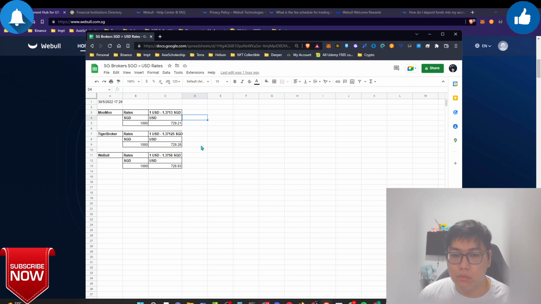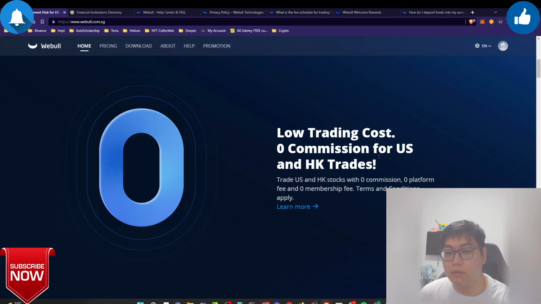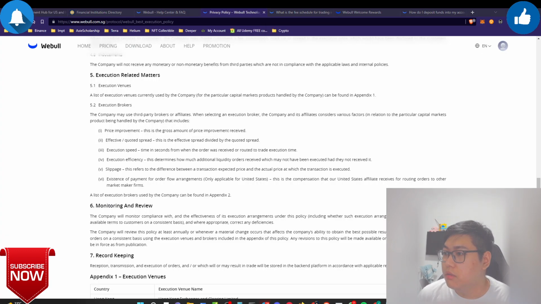And many people will not be affected by that because you're trading on the platform for free, whereas other platforms are offering higher trading fees. One time you trade, you need to pay $10, $20, but over here on Webull they do not do that. So how do they give you a 0% commission fee? Over here, 0% commission fee means the money that they make is very little. But of course, do you think that is true?